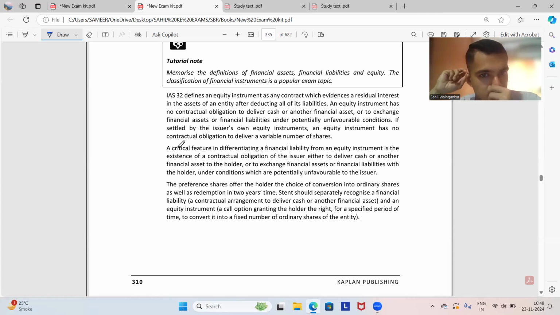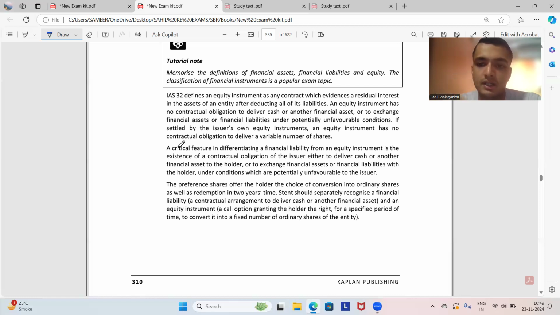A critical feature in differentiating a financial liability from an equity instrument is the existence of a contractual obligation of the issuer either to deliver cash or another financial asset to the holder, ये भी अपन ने बोला, or to exchange financial assets or liabilities with the holder under conditions which are potentially unfavorable to the issuer. The preference shares offer the holder the choice of conversion into ordinary shares as well as redemption in 2 years' time.